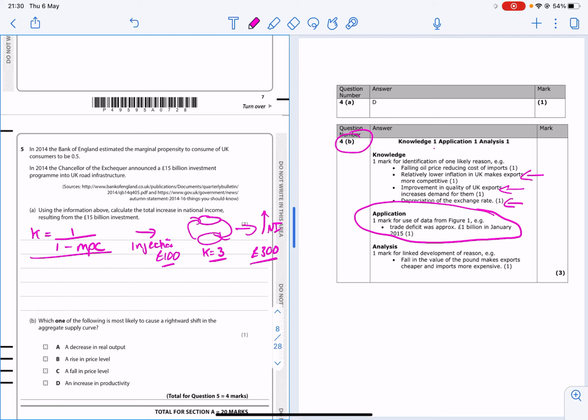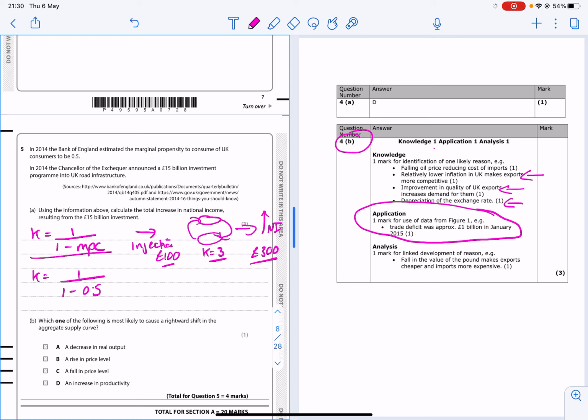So if we have a look at this question here, the Bank of England estimates the marginal propensity to consume to be 0.5. So K is equal to 1 over 1 minus 0.5. And then it says the Chancellor of the Exchequer announced a 15 billion investment. So we need to do 1 over 1 minus 0.5.